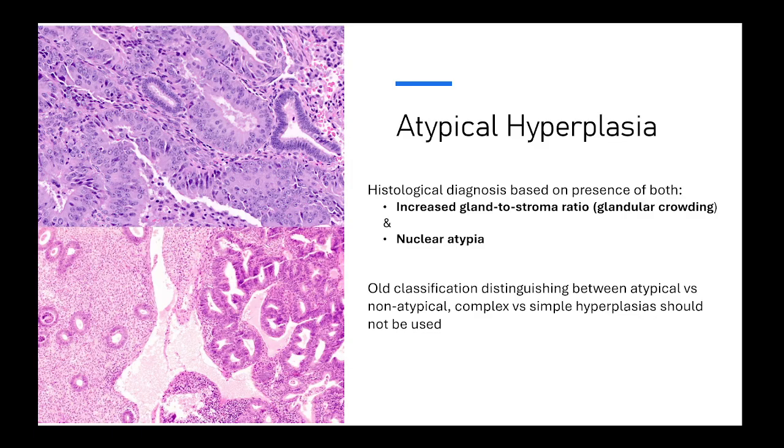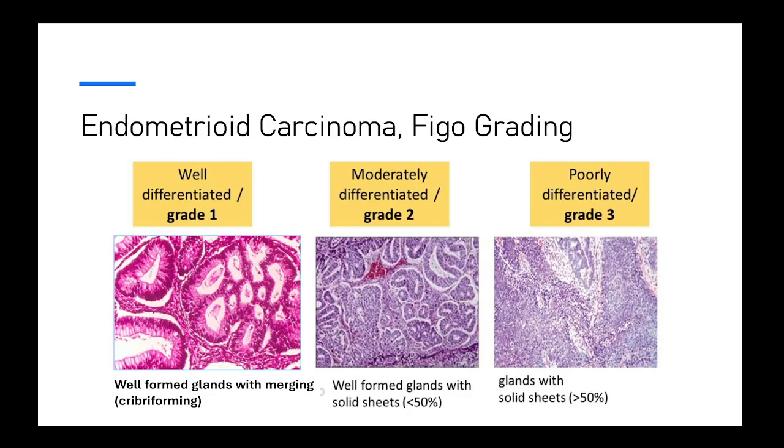Okay, this classification is old, it's not reproducible, and it does not really translate into identifying real neoplastic lesions. So it should really not be used anymore. So either the hyperplasia is crowded and atypical, or it's not a neoplastic hyperplasia. Okay, so if atypical hyperplasia is not identified or not treated, it will progress into an endometrioid adenocarcinoma.